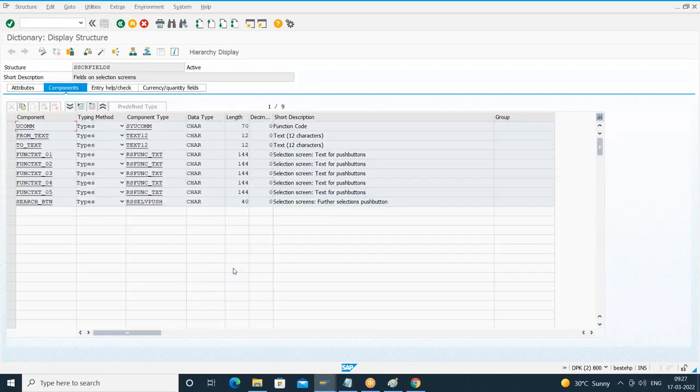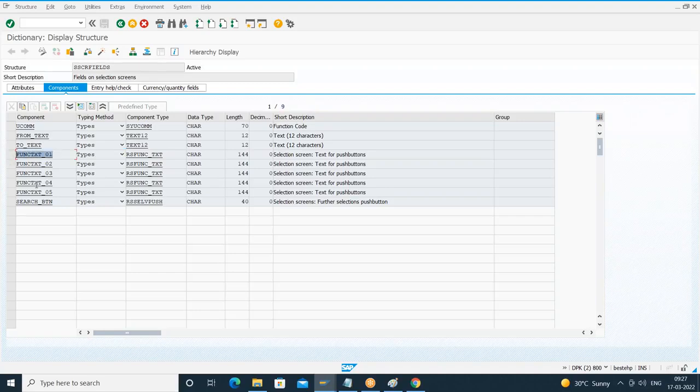Right. So this is the structure which has got how many fields? Around 9 fields. Later on we'll see how to create a global structure. But as of now, I have taken one standard structure. The structures given by SAP are always global. They are global only. So I'm referring to a standard structure called SSCRFIELDS, which has got 9 fields.